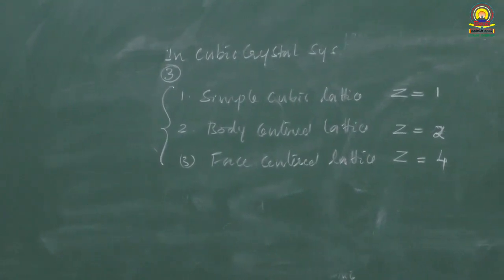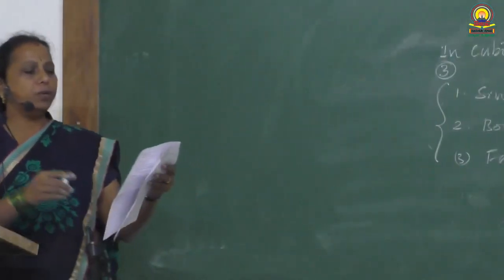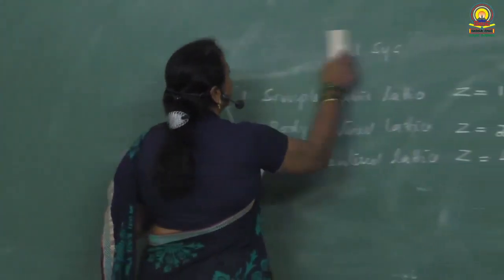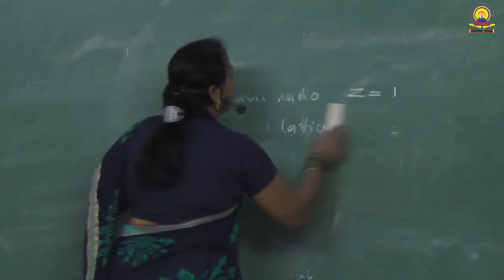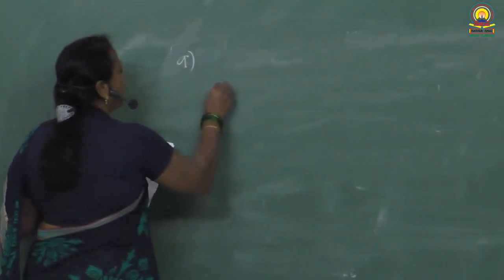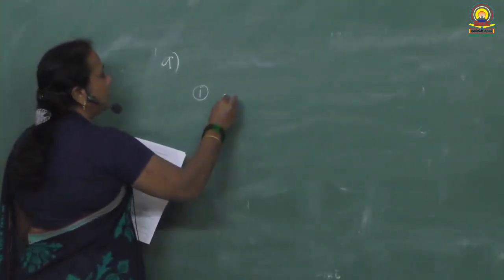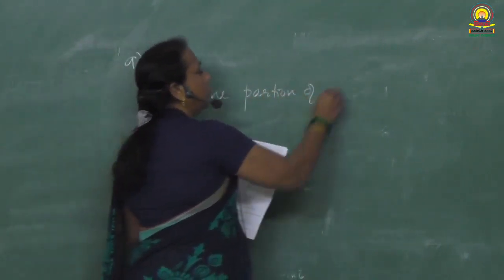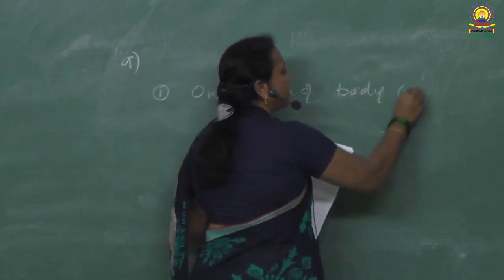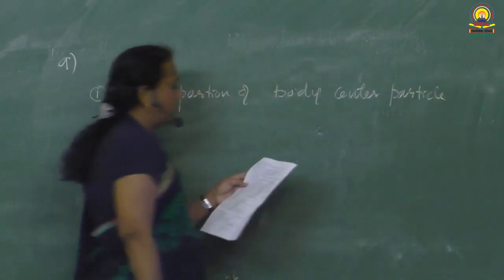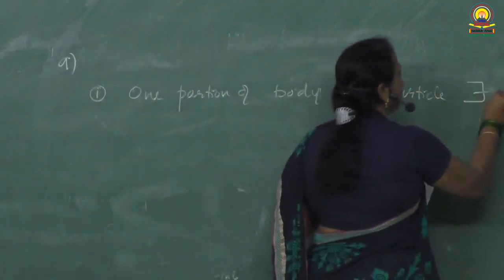Question number 9. What portion of the atom belongs to a unit cell if it is located in the body of the unit cell? If it is at the center of the unit cell, the complete portion belongs to the unit cell, that is 1 portion. That is the 9th question. The answer is the complete portion, that is 1 portion of body center particle belongs to the unit cell.